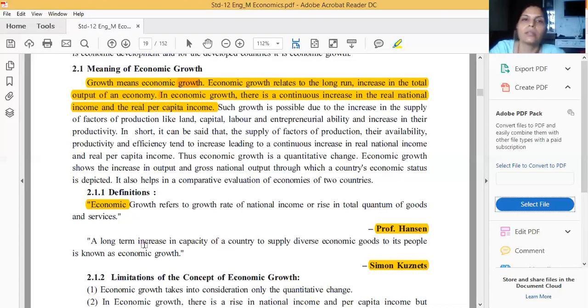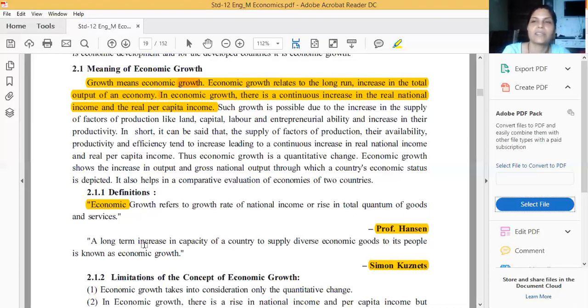Okay, come. In growth, there is a continuous increase in the real national income and the real per capita income. If production once increases in an economy in a particular region or country, and then again decreases, we will not consider it economic growth. Just like in our India, in a particular year it increases, per capita income is increased, then again it slows down. Is it growth?